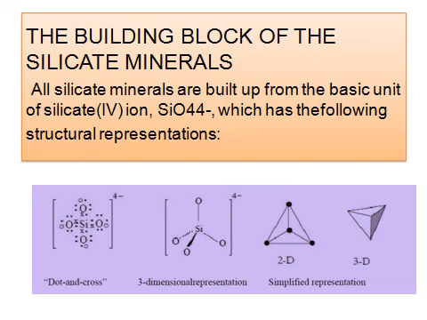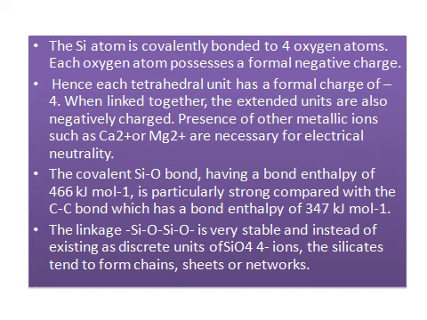The building blocks of silicate minerals are built up from the basic unit of the silicate ion, SiO4 4 minus, with the following structural representation. The silicon atom is conveniently bonded to four oxygen atoms.